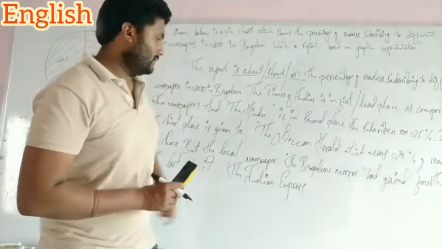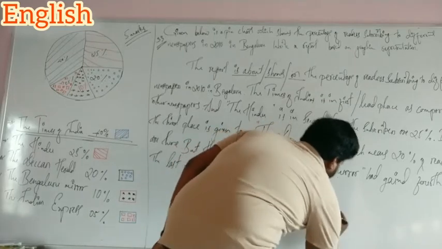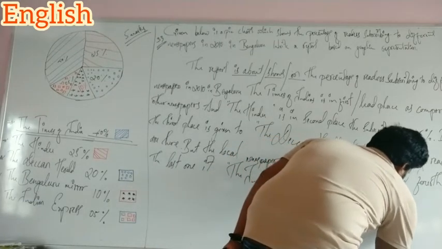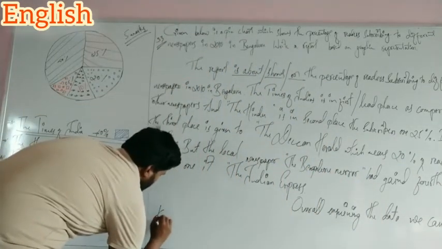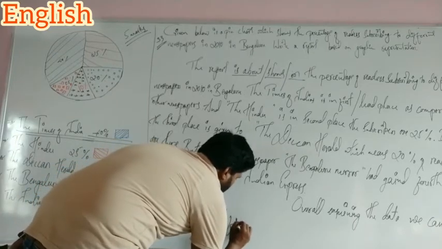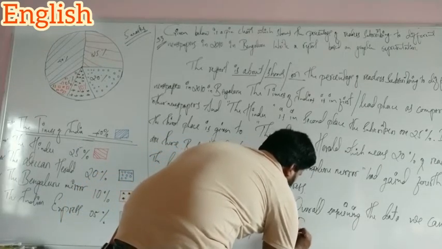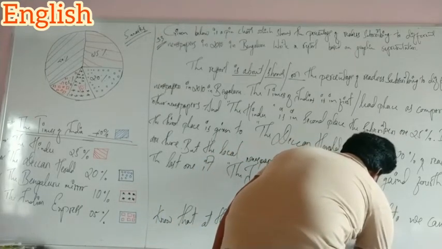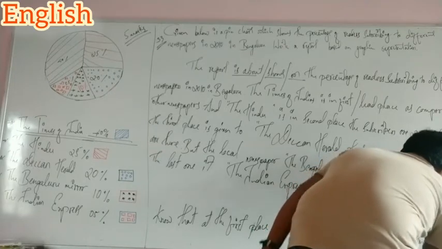And last one, it's the conclusion. See, in the conclusion, you can write in the next line that overall, examining the data, we came to know that at the first place the Times of India, and at last the Indian Express.